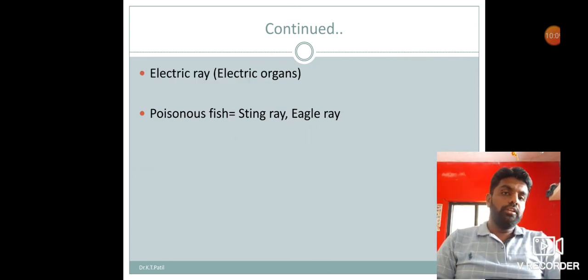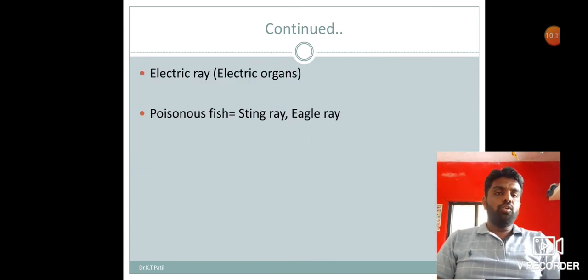Then electric ray fish: in that fish an electric organ is there, and they can produce current. Then some fishes are poisonous, including the stingray and the eagle ray. They have poisonous glands.